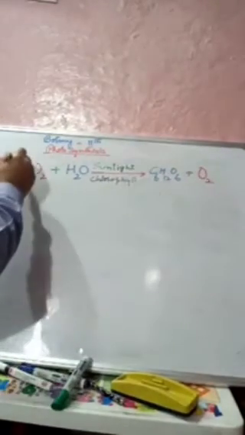Now let us try to balance this equation. It is 6 times carbon dioxide, very good. It is 6 times water and it is 6 times oxygen.